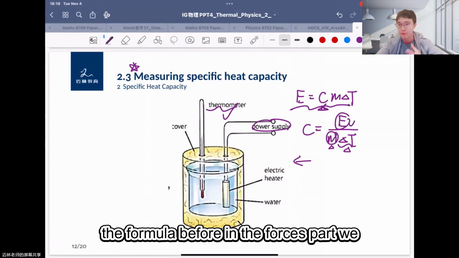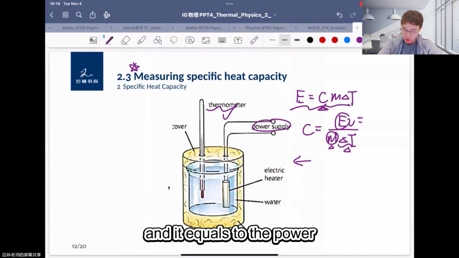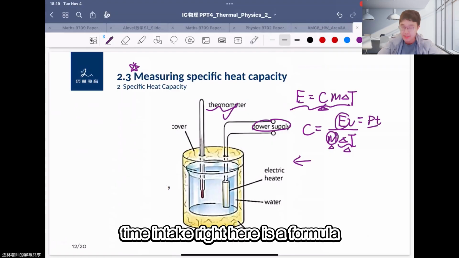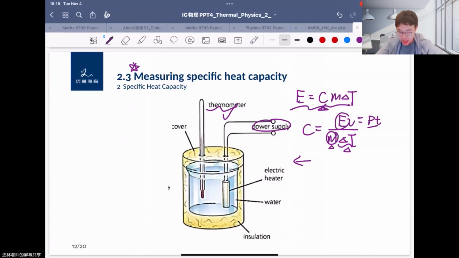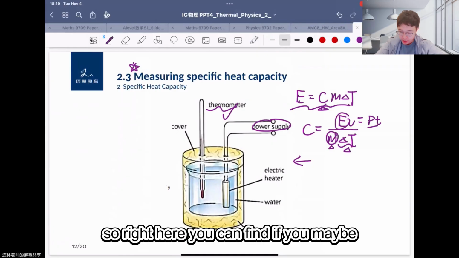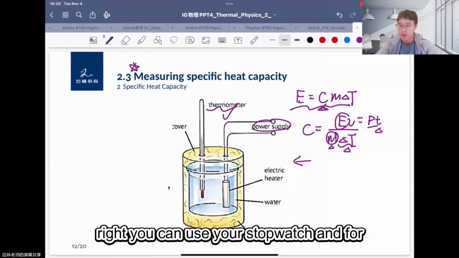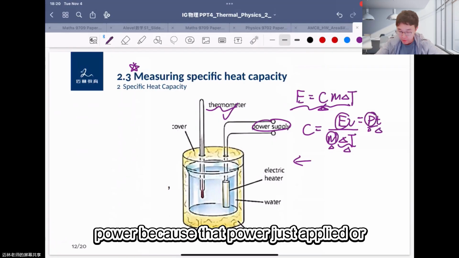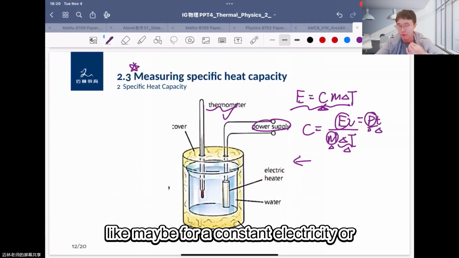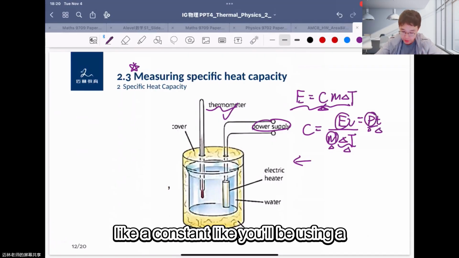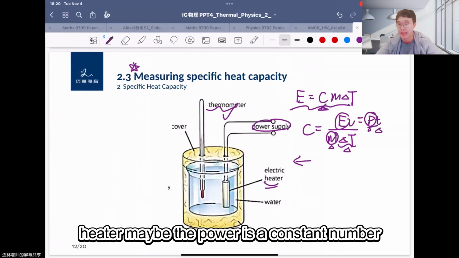But we can use the formula we learned before in the forces part, okay? Energy equals the power times the time taken, right? Time is very easy to calculate, right? You can use a stopwatch. And for power, we can set a constant power, like here we're using a heater, so the power is a constant number, right?